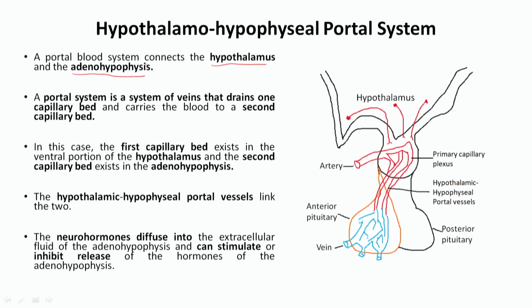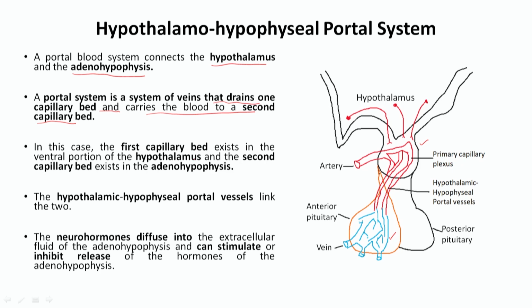So what is a portal system? A portal system is a system of veins that drains one capillary bed and carries the blood to a second capillary bed. Here the first capillary bed is in the hypothalamus, whereas the second capillary bed is present in the adenohypophysis, or the anterior lobe of the pituitary.